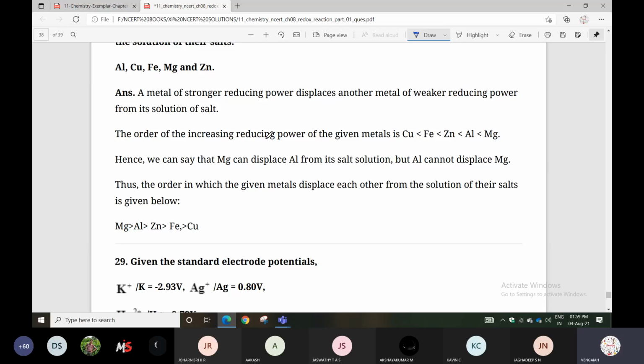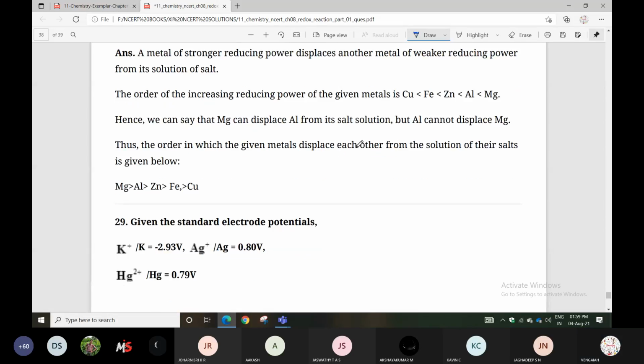So the metal that can displace most easily is magnesium, after that aluminum, then zinc, then iron, then copper. The order is also given. What is important here is the metal reactivity series order. Based on that, you can say which displacement is more possible. Next one is